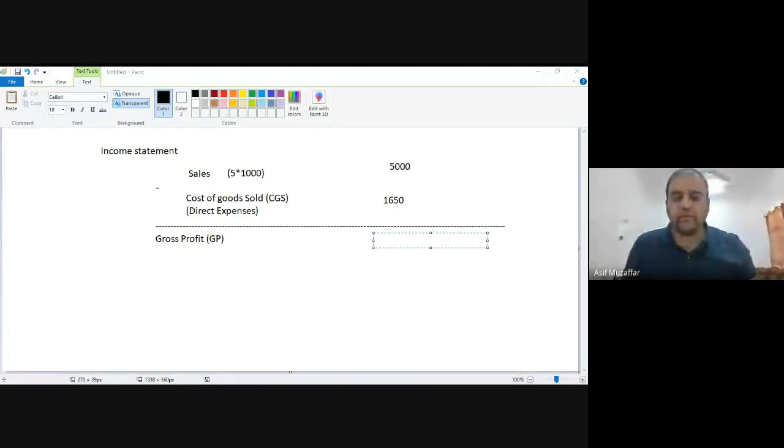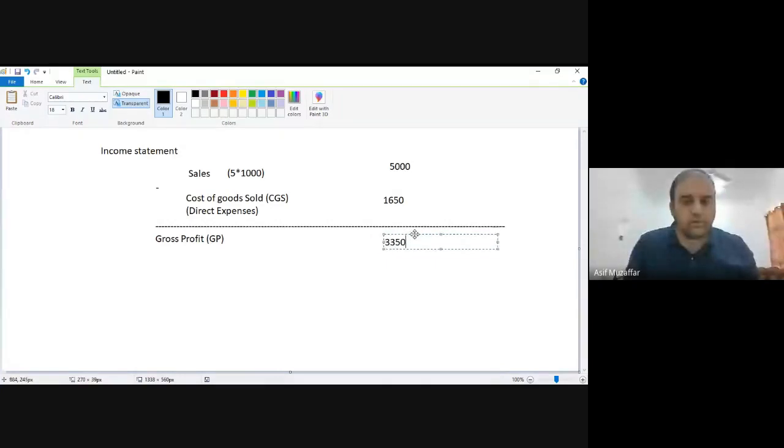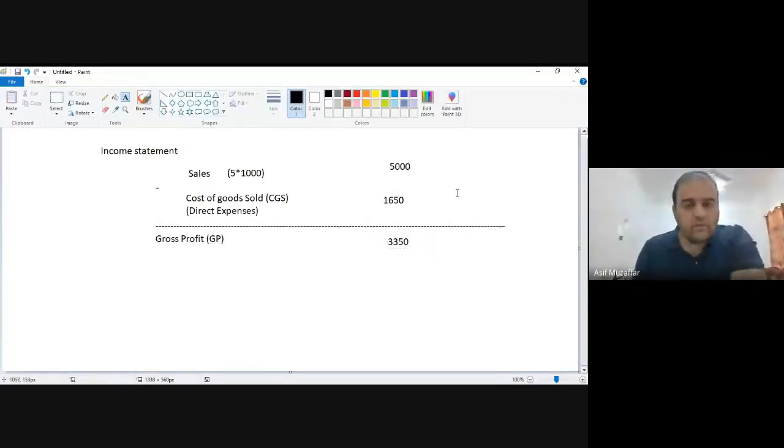$3,350 real. This is my GP. GP means gross profit. Is there any question till now? It's very simple. Sales minus cost of goods sold. First of all, the first thing you need to find is the gross profit. Any question till now?